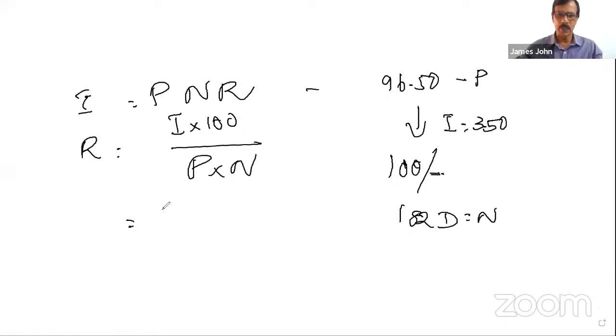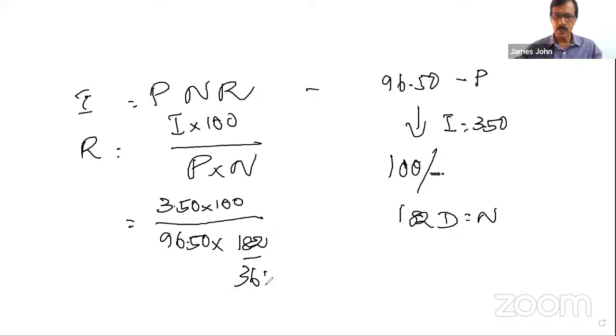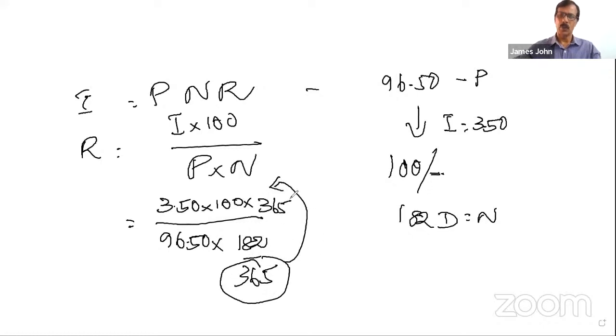You substitute: I, 3.50, into 100, divided by P, 96.50, into N, where N is 182 by 365. This 365 will come to the numerator. You solve this, you will get the answer.